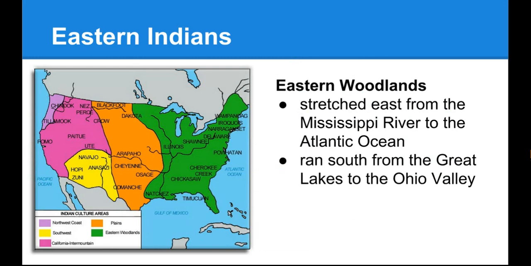First, let's look at the Eastern Native Americans. They lived in the eastern woodlands, an area that stretched east from the Mississippi River to the Atlantic Ocean. It ran south from the Great Lakes to the Ohio Valley. American Indians settled among its hills and valleys and along seacoasts. The area had 4 seasons, including cold winters and hot summers. Many different trees grew in the forests, and several kinds of animals lived in the area.